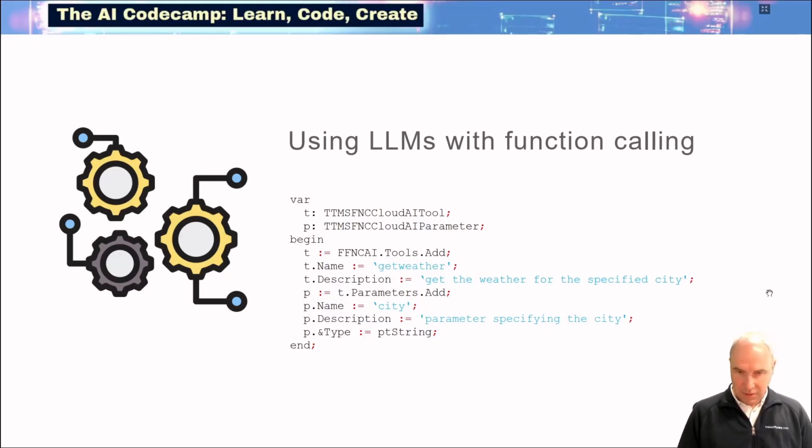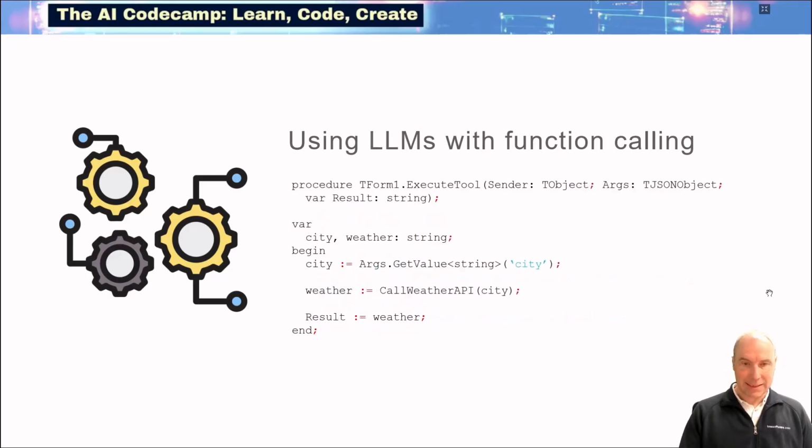The parameter of this function will then, of course, be the name of the city for which we want to get the weather, and we also give that parameter a description. That is the information that we provide to the LLM so that it can be smart enough to select the proper function to call and also to pass the expected parameter to that function. And for that parameter we also inform the LLM that this is a text parameter.